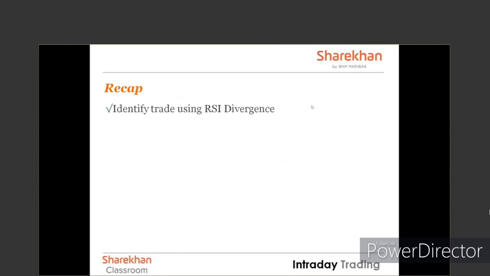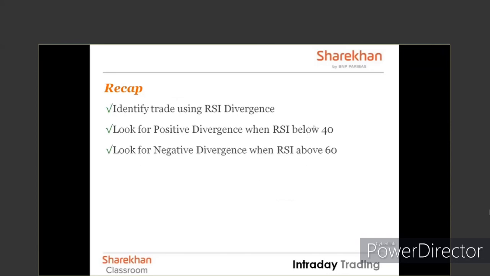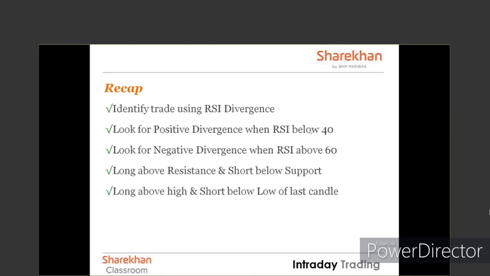So first, we saw how to identify a trade using RSI divergence. Look for positive divergence when RSI was below 40. Look for negative divergence when RSI was above 60. Go long above the resistance, short below the support. Long above the high and short below the low of the last candle in a candle divergence. Use supports and resistances for setting our targets and stop losses. And in the end, we discussed a very, very important topic of money management.